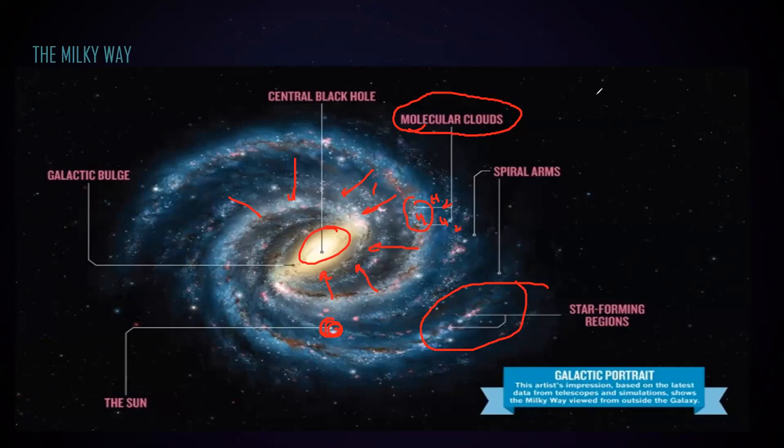And what is the nearest galaxy to the Milky Way, our galaxy? What is our neighbor galaxy? That is also a spiral galaxy, which is Andromeda. That's our neighbor galaxy. And there are millions of galaxies.